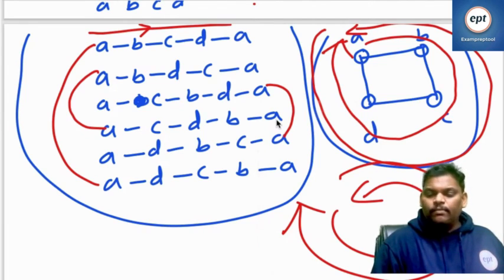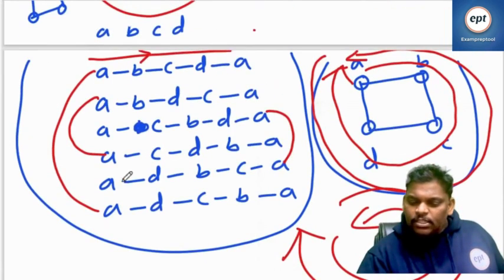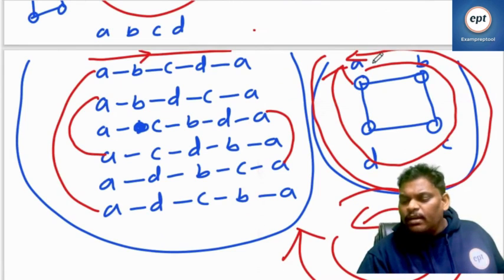Are you getting? So it looks like 3 cycles. It looks like 6 cycles. But same thing if you take clockwise, anti-clockwise, same meaning because the edges are the same edges only.